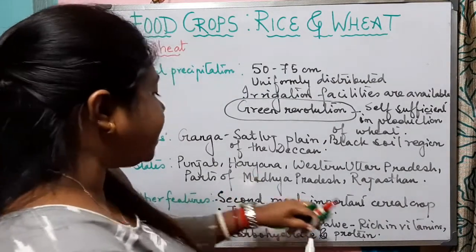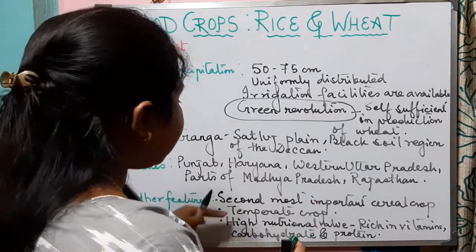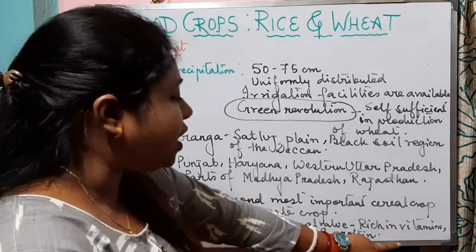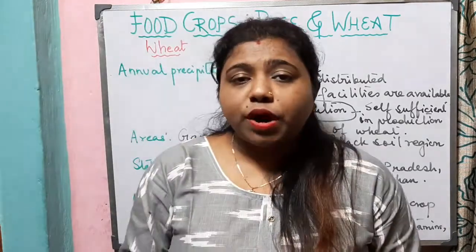So the other main features are that wheat is the second most important cereal crop after rice. It is a temperate crop. It has high nutritional value. It is rich in vitamin, carbohydrate, and protein. So I hope all of you understood about wheat.